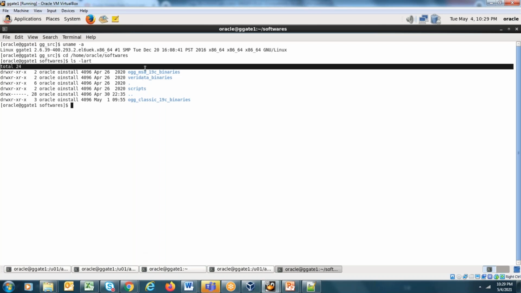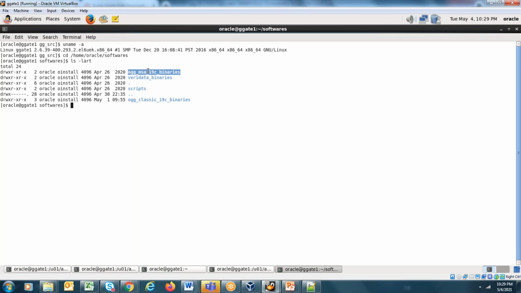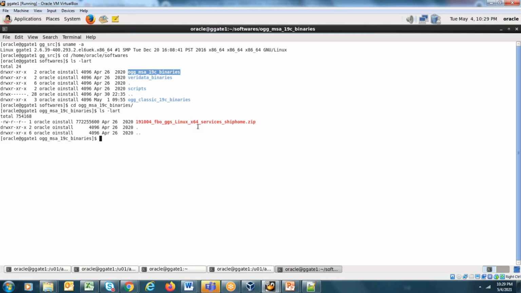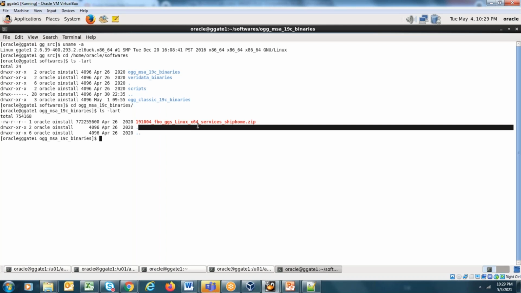So the binaries are kept in the OGG_MSA_19C_binaries folder. If you go here, you will find the binaries. These binaries are in zip format. You need to unzip them and then proceed to installation.